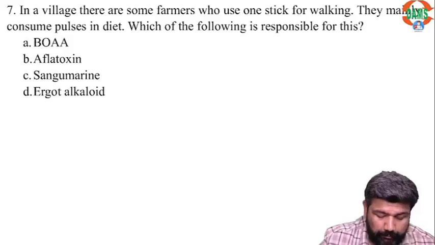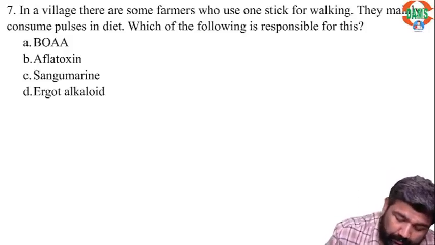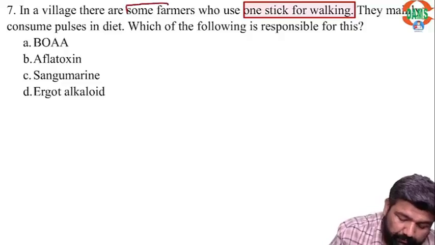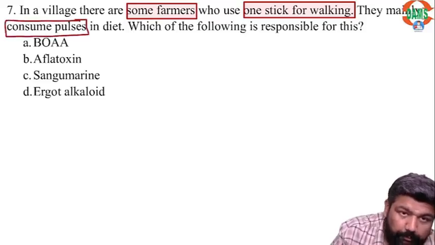Now, in a village there are some farmers who use one stick for walking. They mainly consume pulses in their diet. Which of the following is responsible? So guys, one stick for walking. These are the clue words: farmers, one stick for walking, consume pulses.